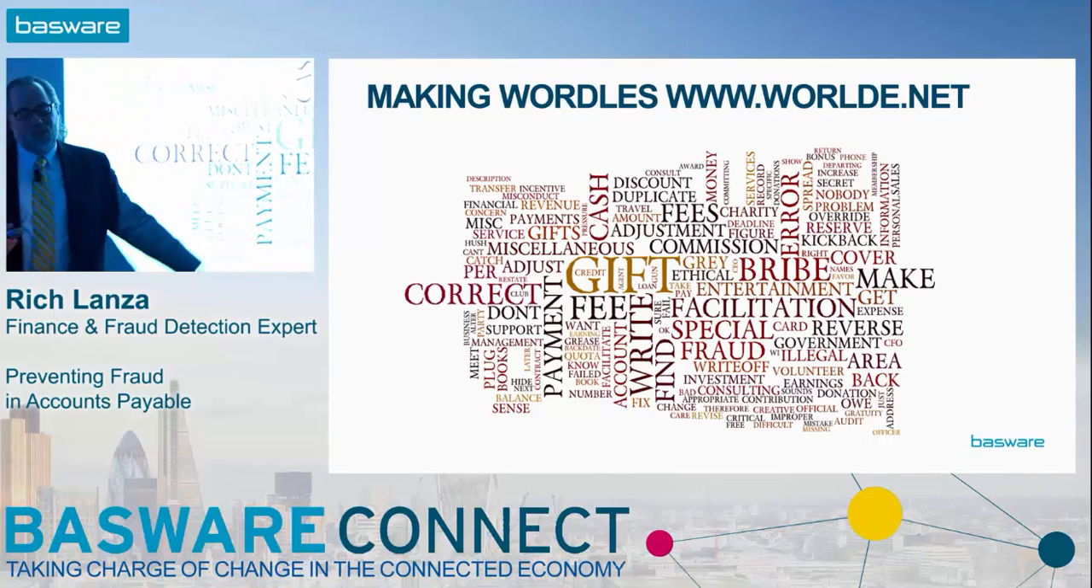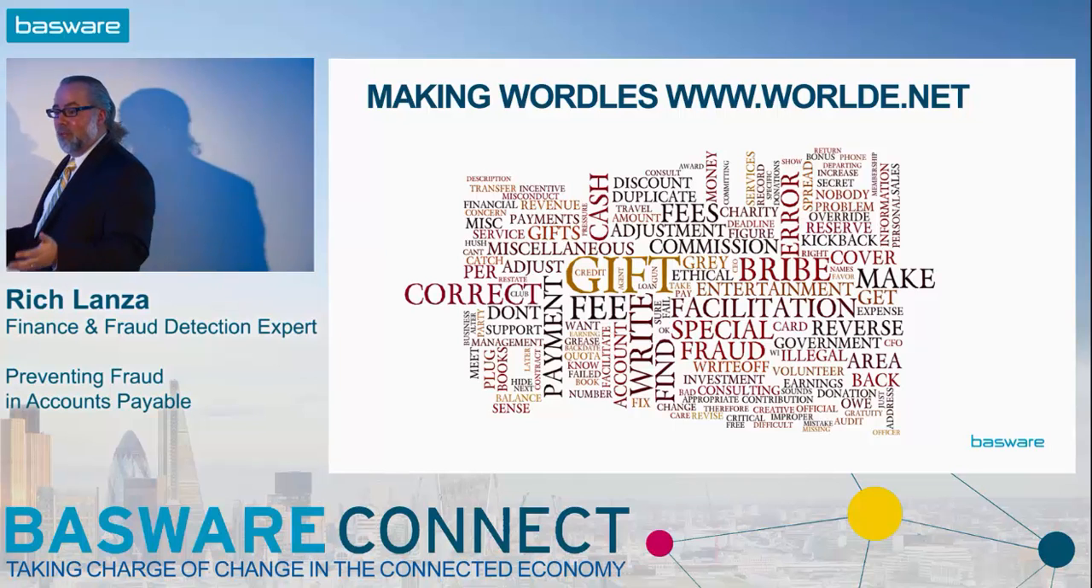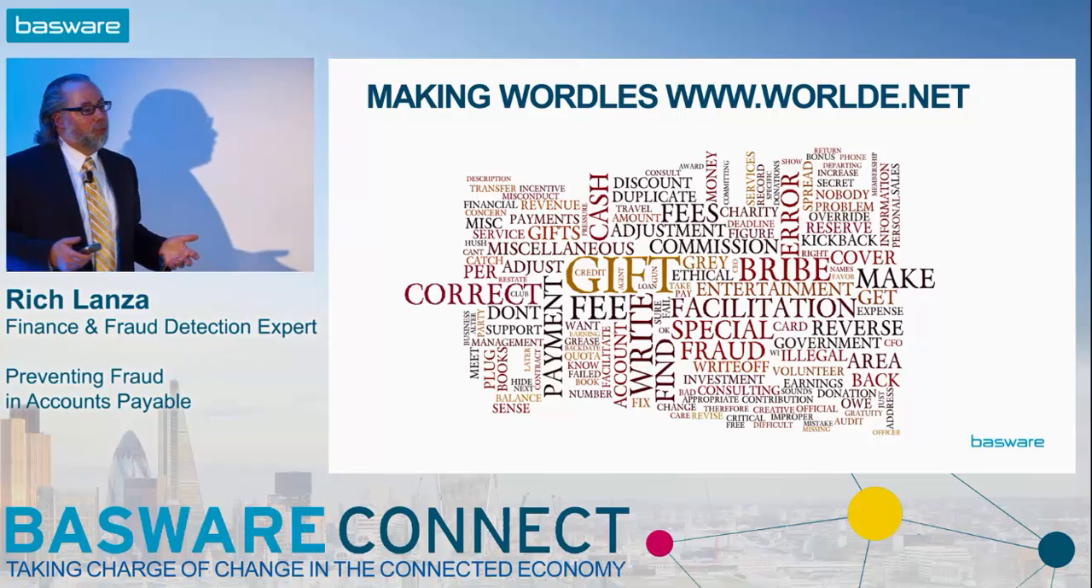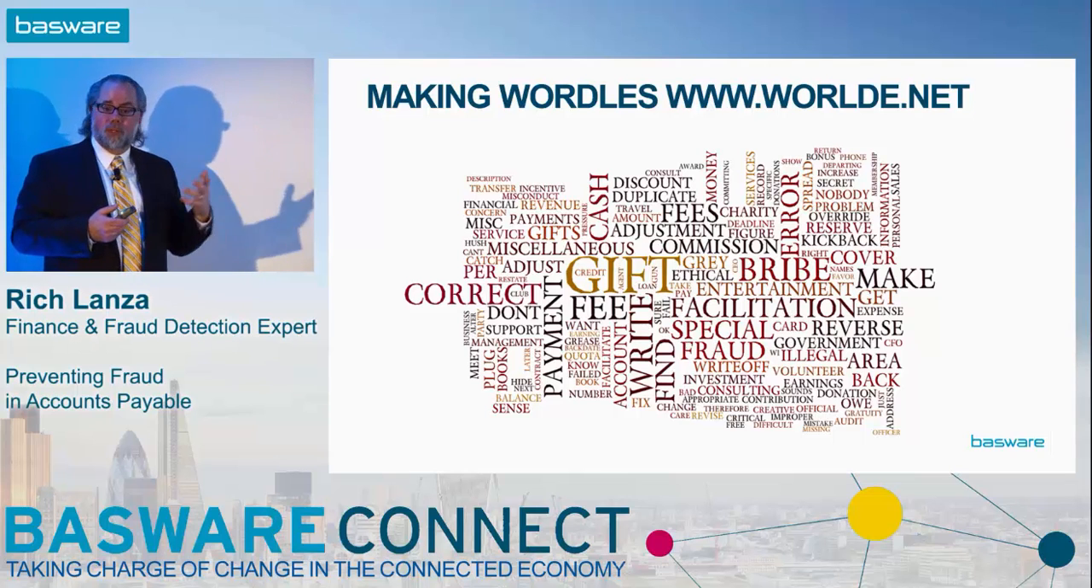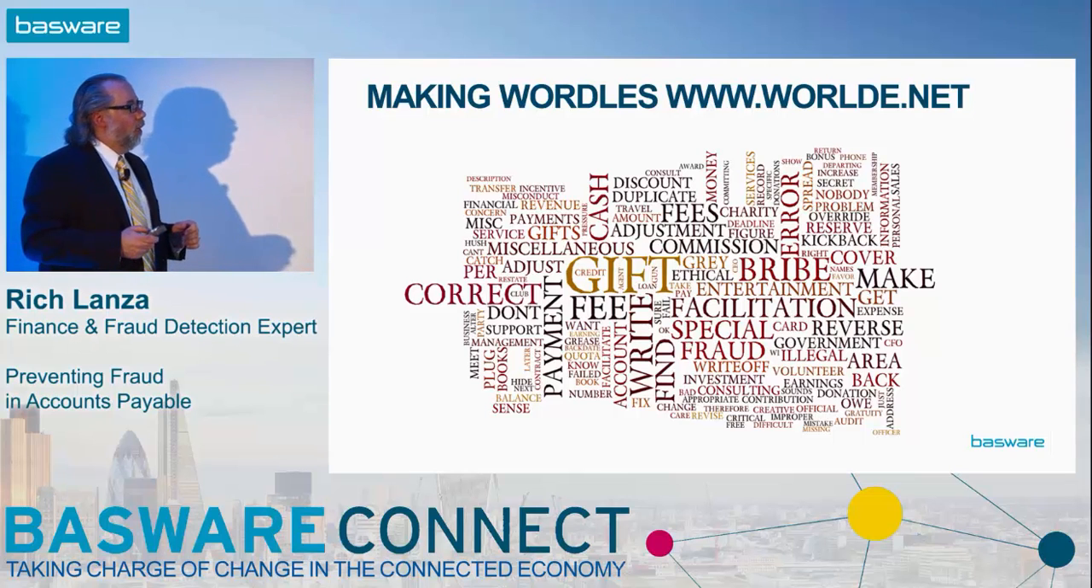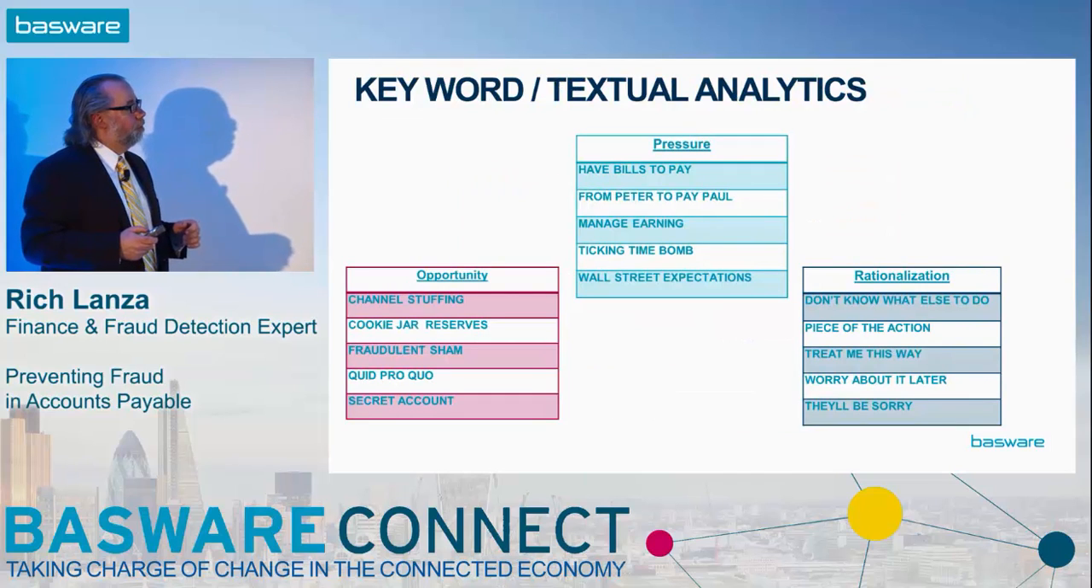These are some of the words that Siemens would have loved to have had. These are the words for corruption: gift, facilitation, etc. These are some of the things that you would want to look for that may point to corruption.